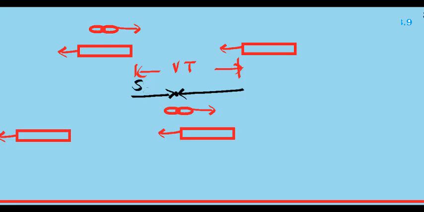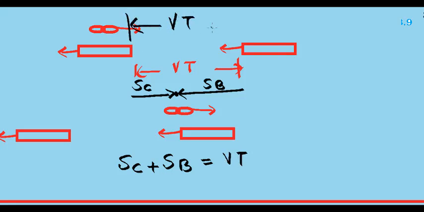Now this is the distance traveled by the cyclist, and this is the distance traveled by the bus. If you add these two, what do you get? Distance traveled by the cyclist plus distance traveled by the bus is equal to the distance between the two buses. You can see that. The distance between the buses, Vt, is the sum of these two distances. So this is the second equation that we mark.